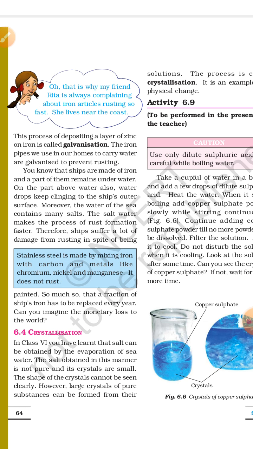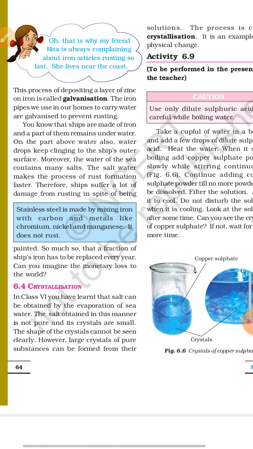Okay. Now another topic is crystallization. First, we have to understand what crystallization is. Have you seen how salt is formed? It is obtained by the evaporation of seawater. When the seawater is evaporated, the substance we get is salt, and we can see the small crystals of the salt. But these we can't see clearly.